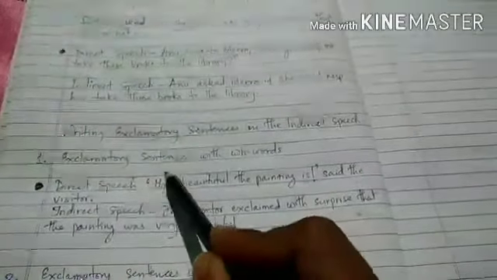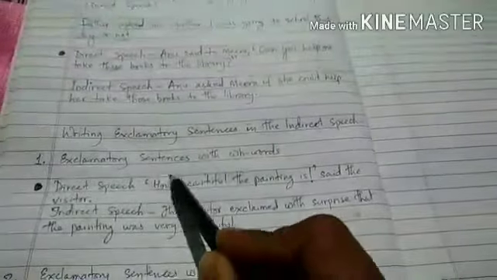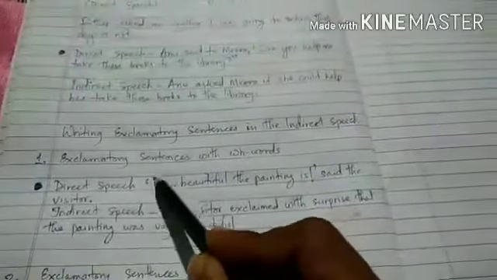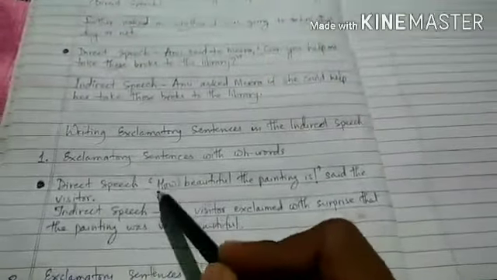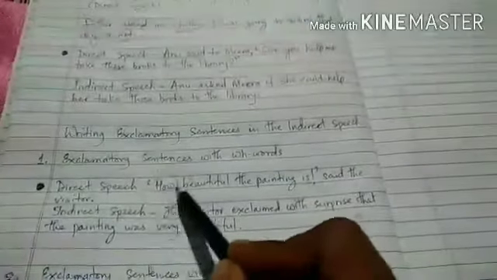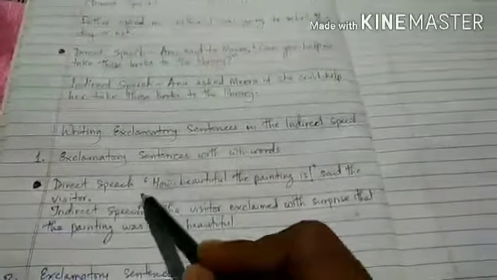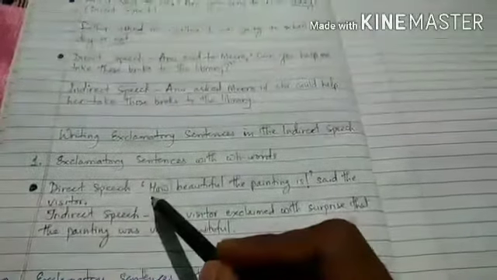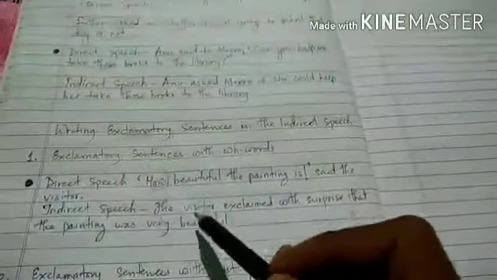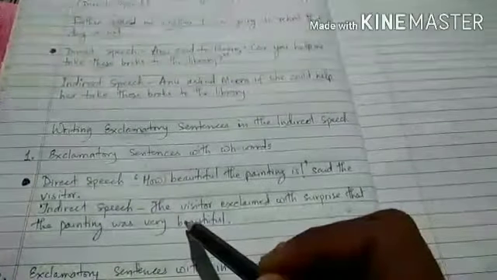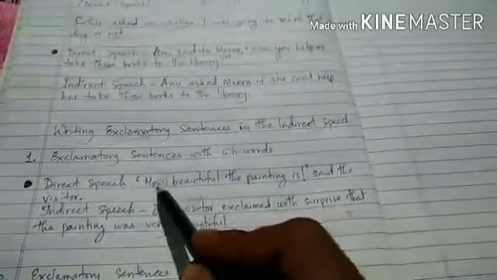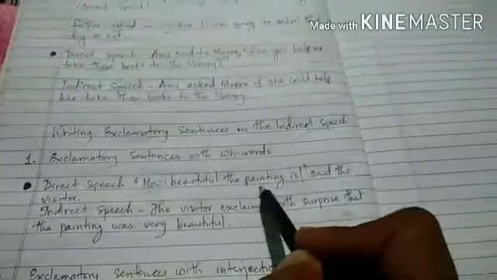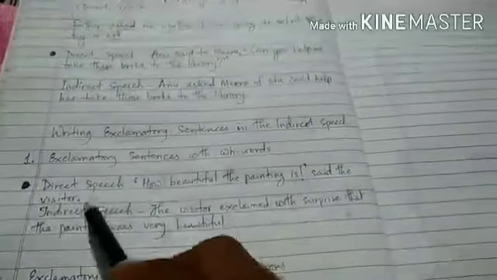अगर exclamatory sentences WH words से बनाया हुआ है, तो वो WH words जो exclamatory sentence पे है, वो indirect speech में नहीं होगा. इस WH word चाहे how हो, चाहे what हो, चाहे कोई भी WH word क्यों ना हो exclamatory sentences पे, वो WH words हम indirect speech में use नहीं करेंगे. Okay. Now see, how beautiful the painting is, said the visitor.